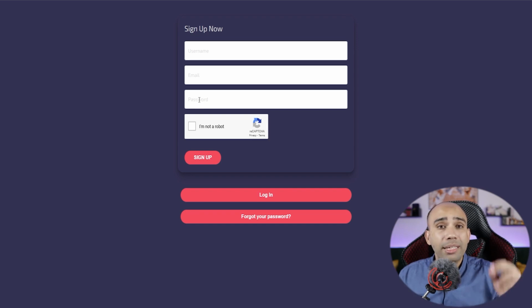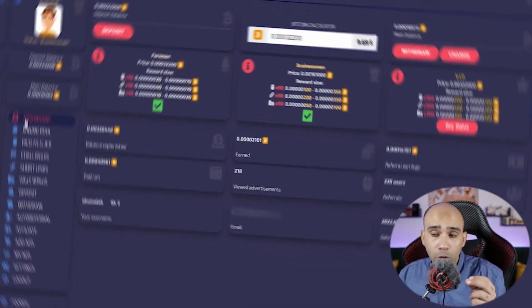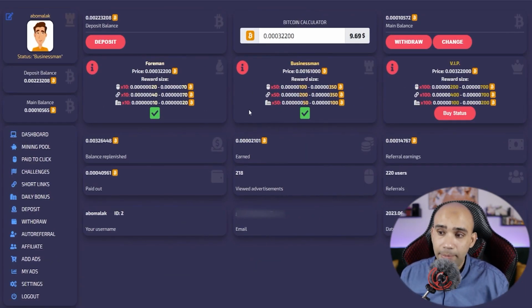You open this page, and after that you click here, and you write your username, here is the email, and here is the password for your account. Make sure that it is a strong password. You will click on I am not a robot. After that you click on register and then you have created an account on the site. After you log into the site, this main page will open in front of you in this way.